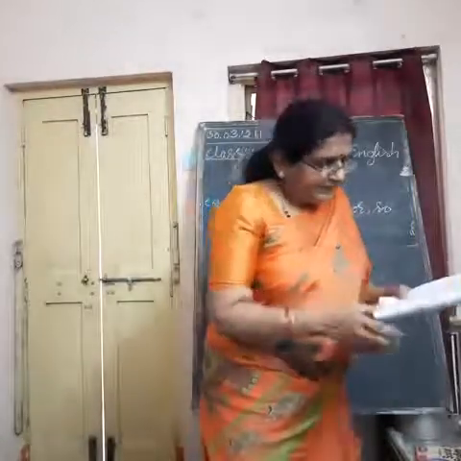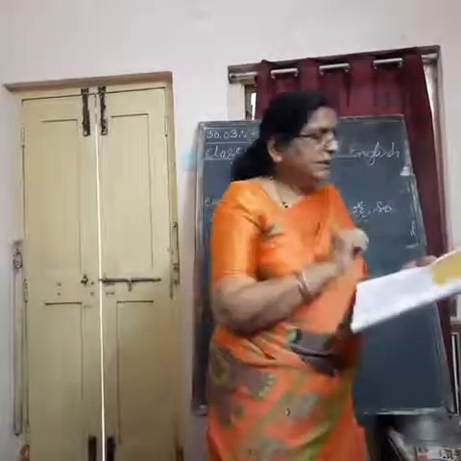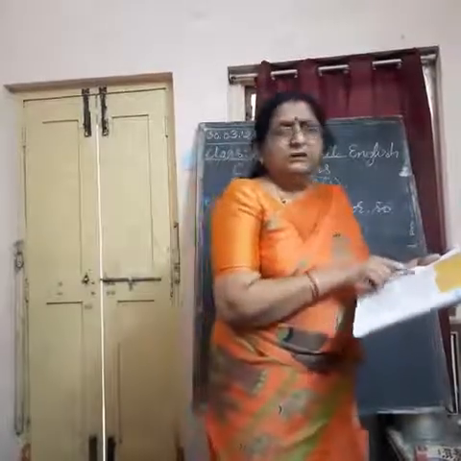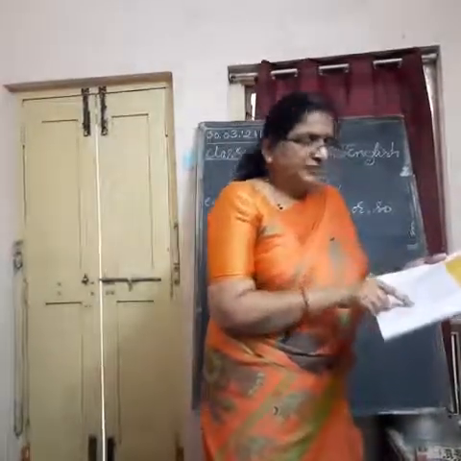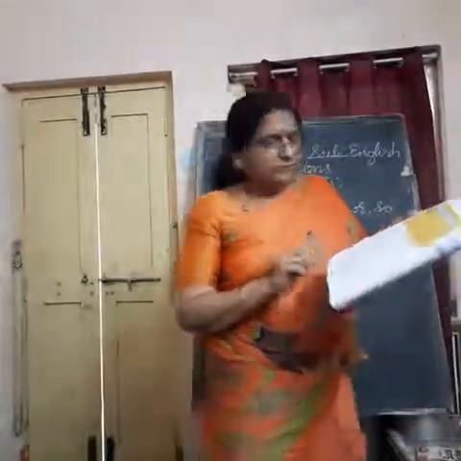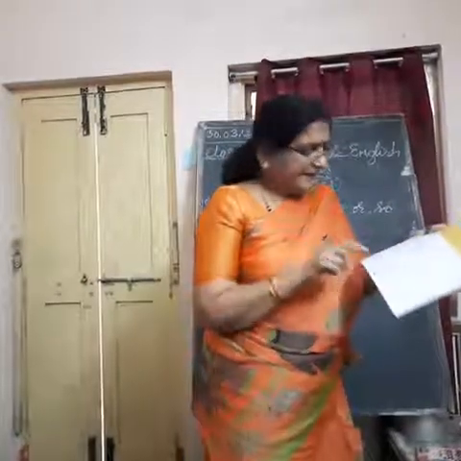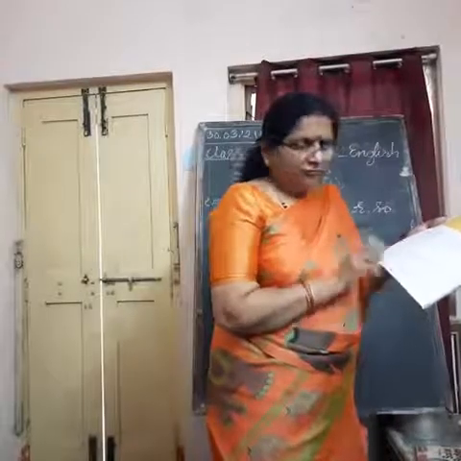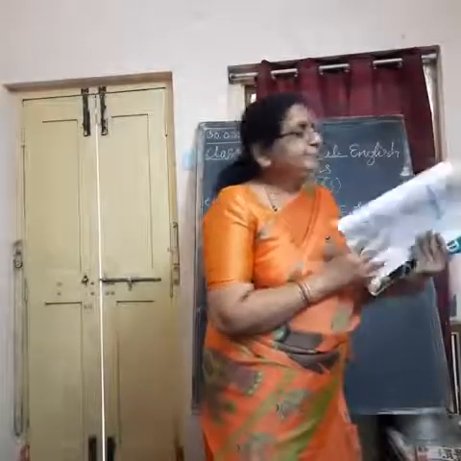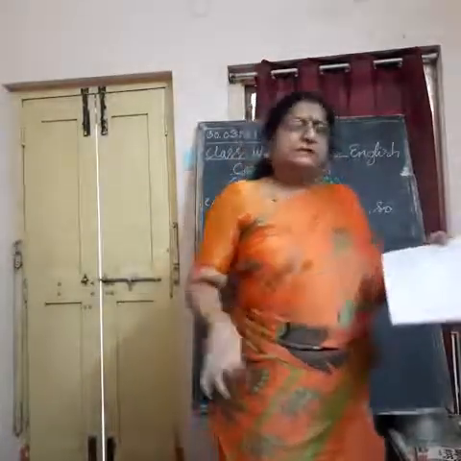Understand? Here, two things are given. Exercise A and B with conjunctions and, so, because, but and or. Here choices are given. Understand? Options. Choose the option and fill in the blank. Do this exercise in your notebook. I will send a photograph also. Then, join the sentences using the conjunctions given in the bracket. Using the conjunction given in the bracket, that only you have to use, and rewrite the sentence as it is shown in the example. Apart from this, I will give my own exercise for you.